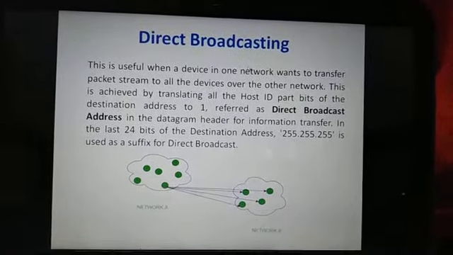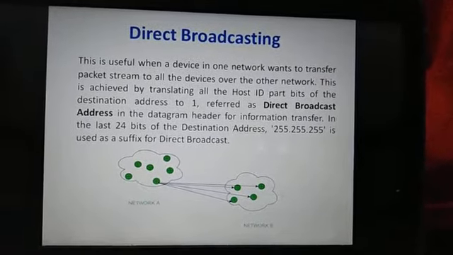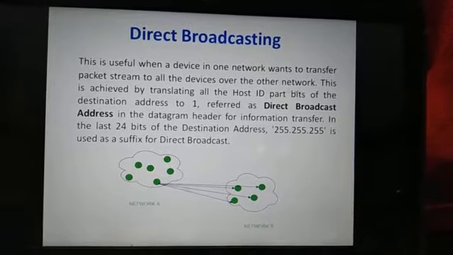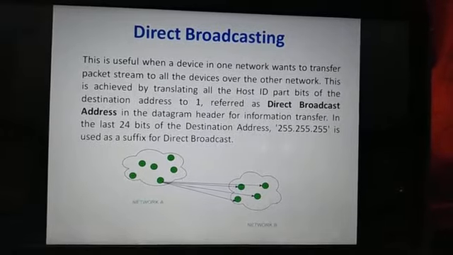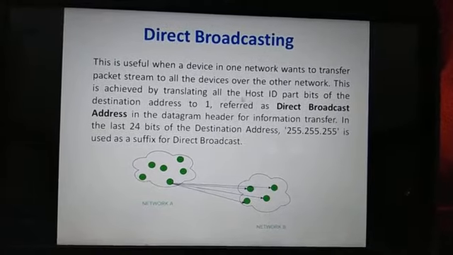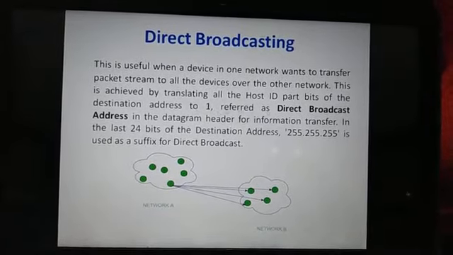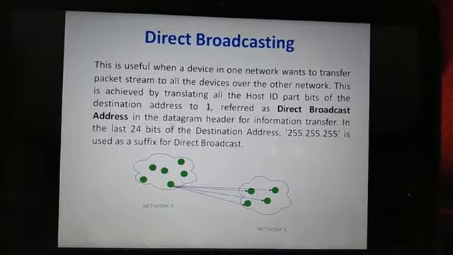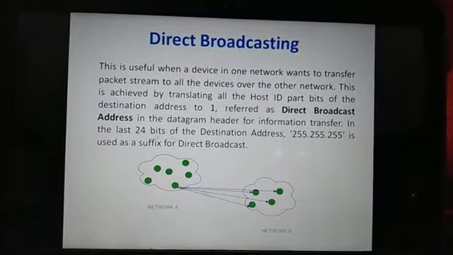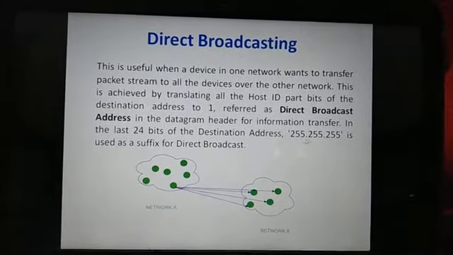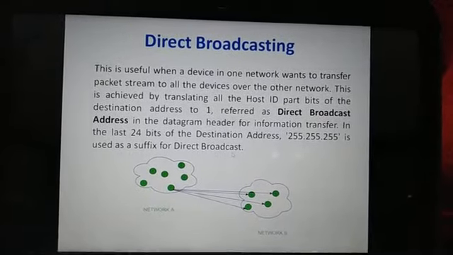Now the other is direct broadcasting. This is useful when a device in one network wants to transfer packet stream to all the devices over the other network. So here the sender is in one network, whereas the receiver is in another network. This is achieved by setting all the host ID part bits of the destination address to one, referred to as direct broadcast address, in the datagram header for information transfer. In the last 24 bits of the destination address, 225.225.225 is used as a suffix for direct broadcast.